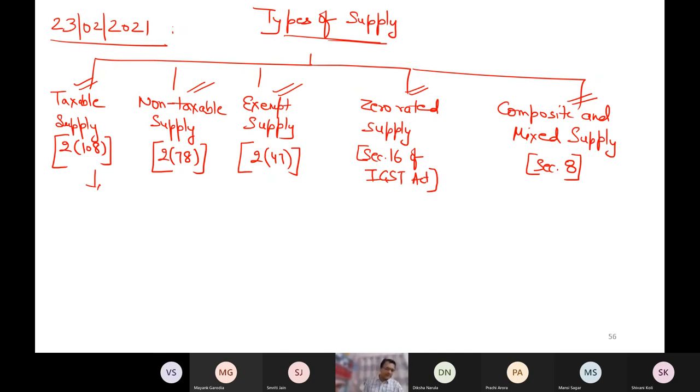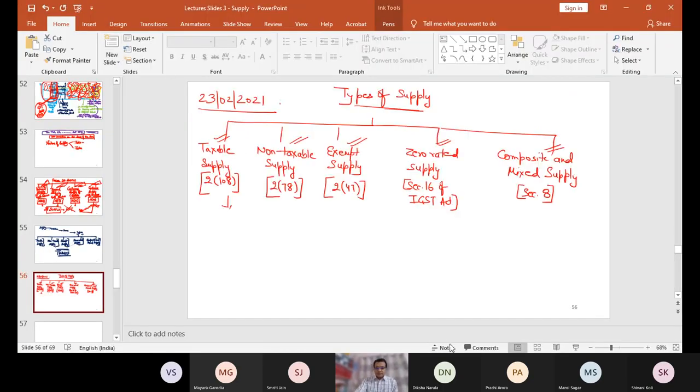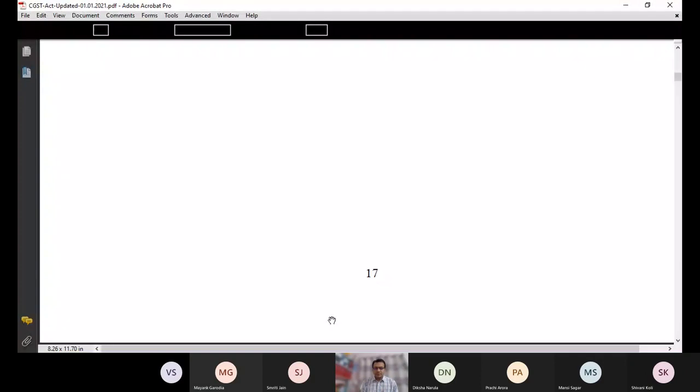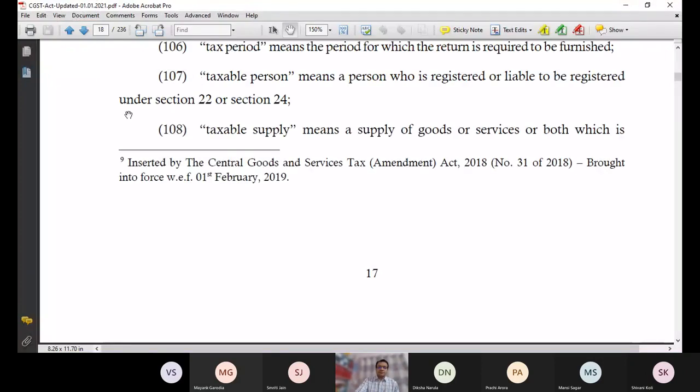So let me show this CGST Act so that I can show the original definition or direct definition. This is taxable supply. As you can see, section 2 clause 108.